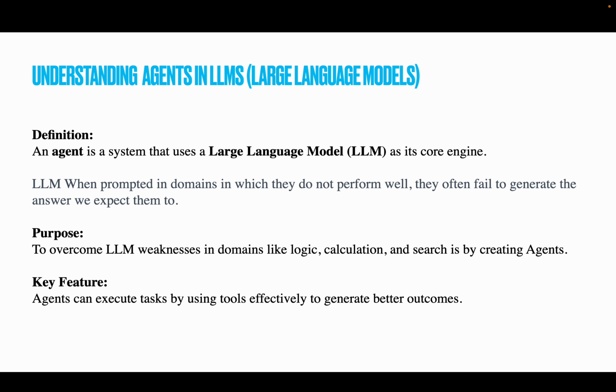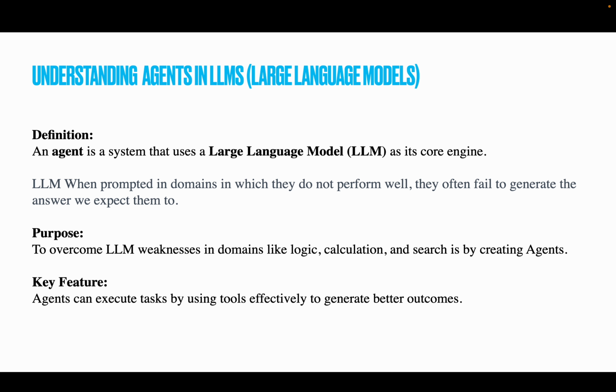To overcome those kinds of things from a hallucination perspective, an agent is used. LLMs, when prompted in domains in which they do not perform well, often fail to generate the answers we expect from them. So the purpose of creating agents is to overcome those LLM weaknesses in domains like logic, calculations and search.